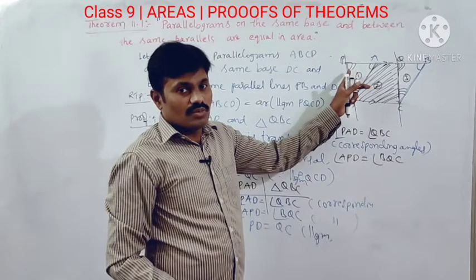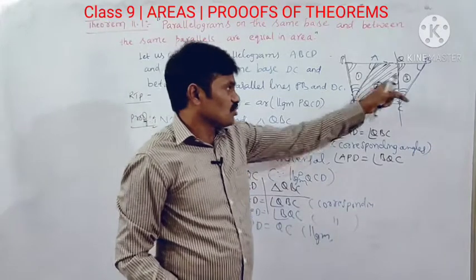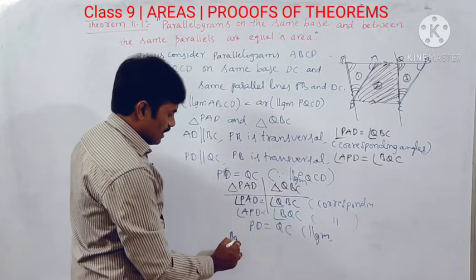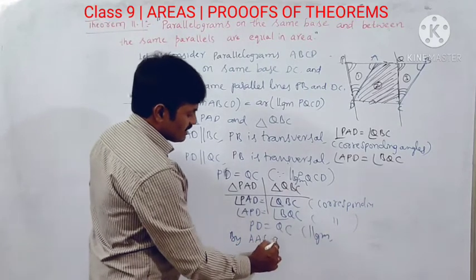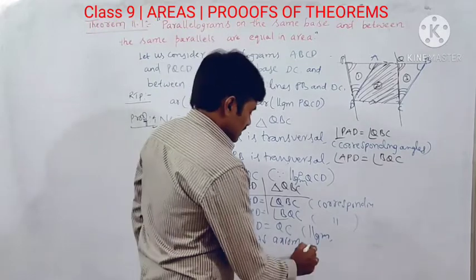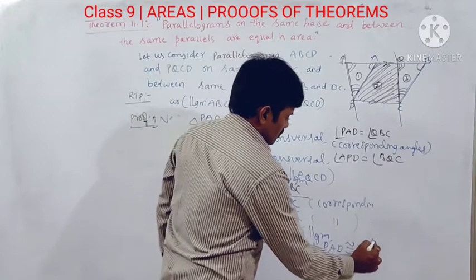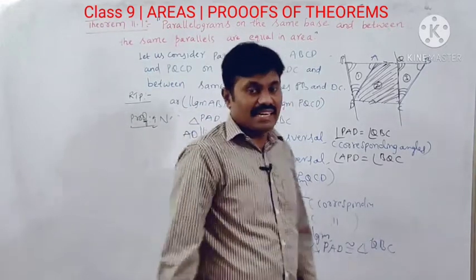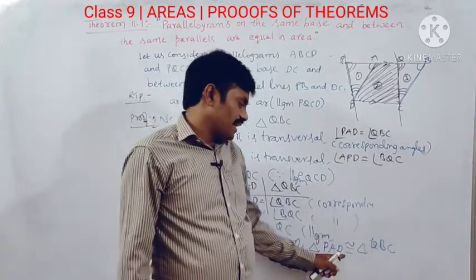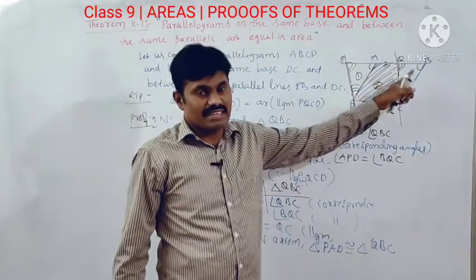Now, according to the congruency rule, angle side, these two triangles are congruent triangles. So what is the axiom here? By angle side axiom, triangle PAD is congruent to triangle QBC. That means these two triangles are congruent triangles.